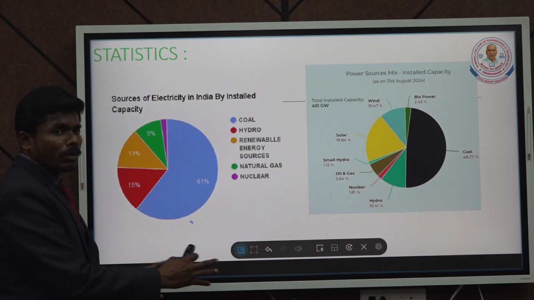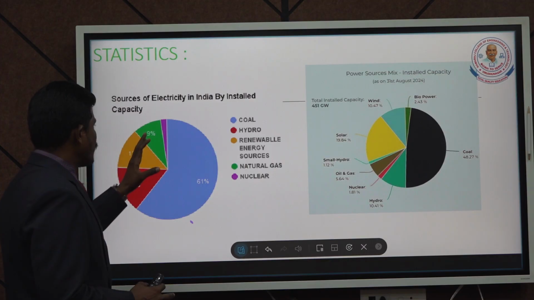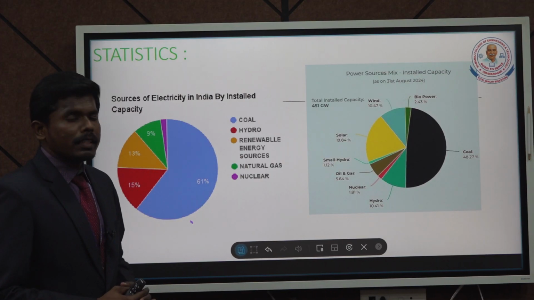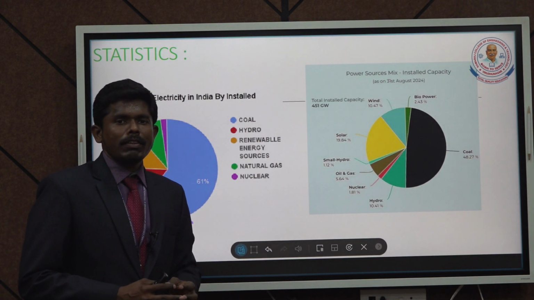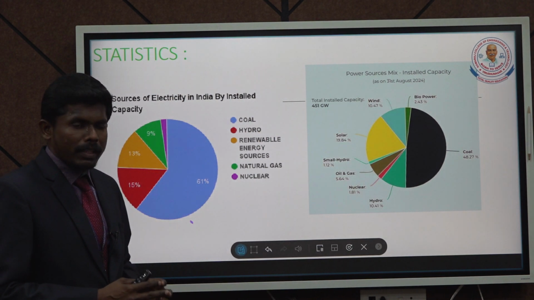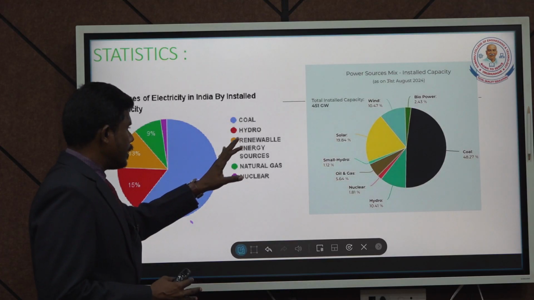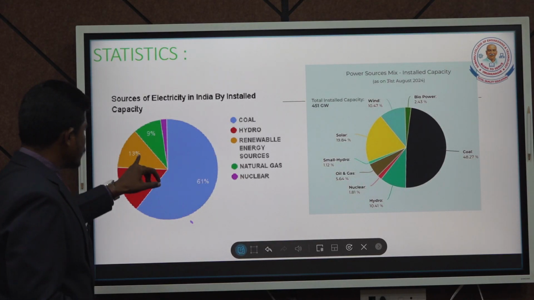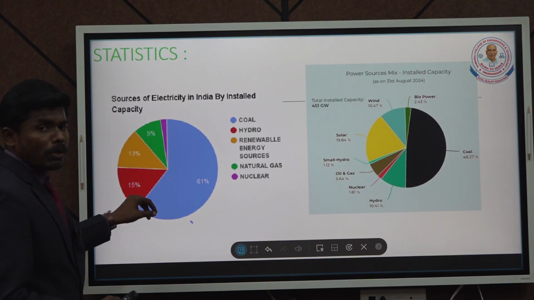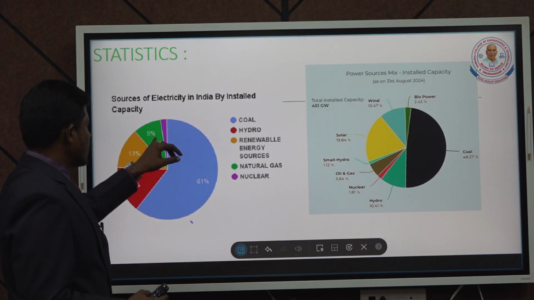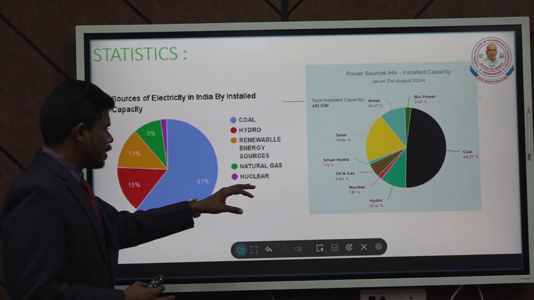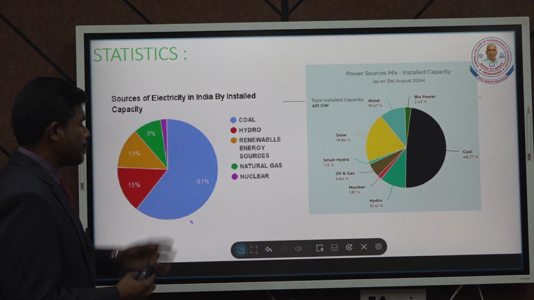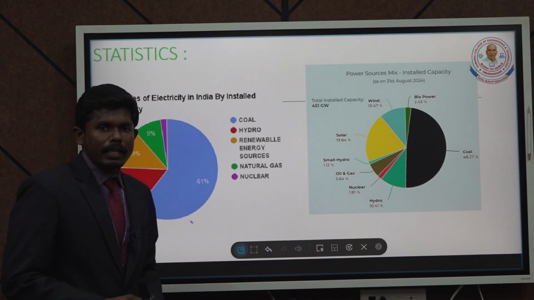So these would be the statistics. If you see the statistics here, of the electricity available as of date, 61% we are still depending on coal. Earlier we were depending on 85% to 90% on coal as the energy source, but nowadays it has started coming down. With the advent of renewable energy sources, they cover nearly 13%, and then hydroelectric 15%, and then natural gas 9%. Nuclear, which we have started utilizing now, covers some 5% of energy sources out of the 100 scale.